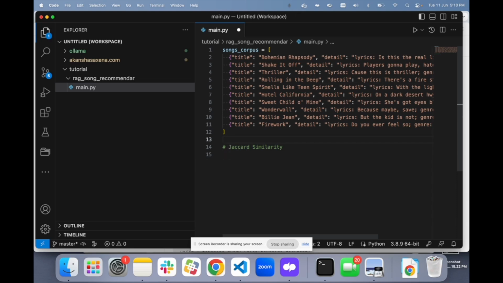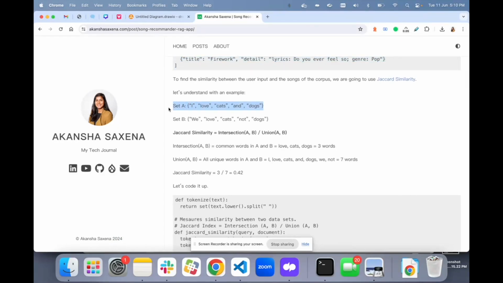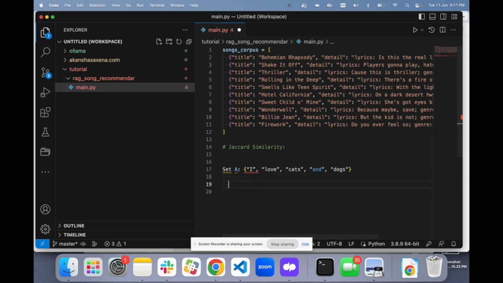I have understood this with the help of a video. I will pin the link of that video in the description, but I'll try to explain it in my words. Now, this Jaccard similarity is going to be like this. For example, I have a set called set A and another set called set B. Set A has elements like I, love, cats, and dogs. Set B has elements like we, love, cats, and dogs.